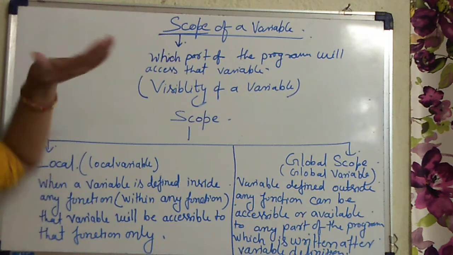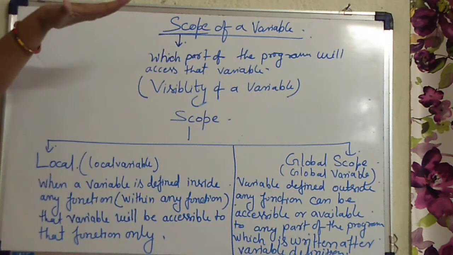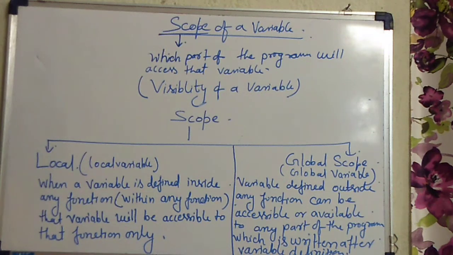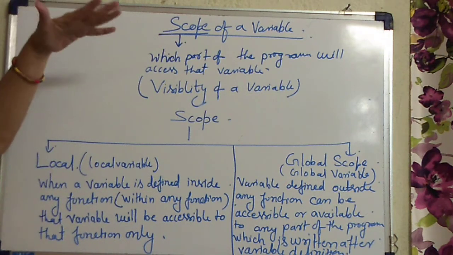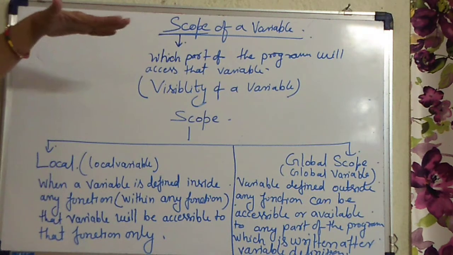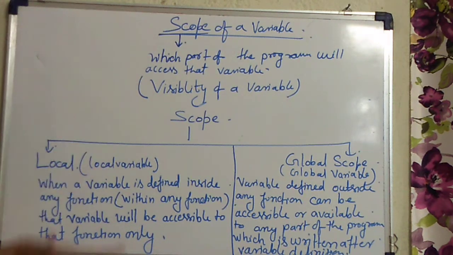Where the variable is defined, after that, as many lines of the program as follow can access that variable. Clear everyone? So I think the global scope and the local scope will be very well clear.